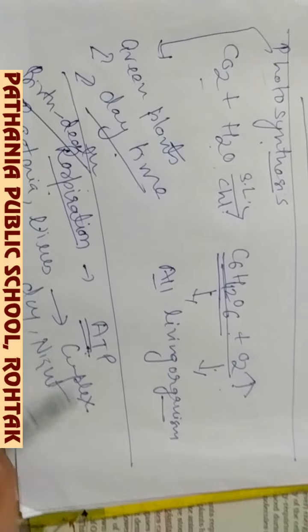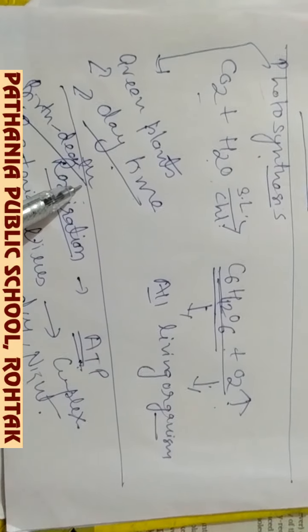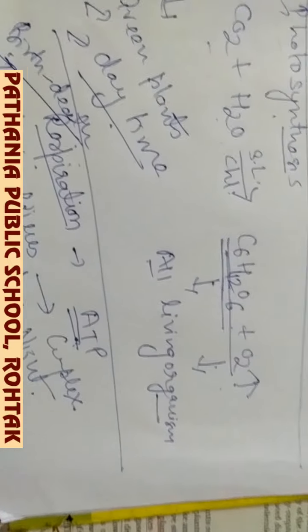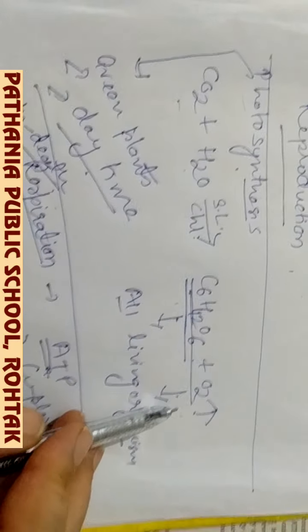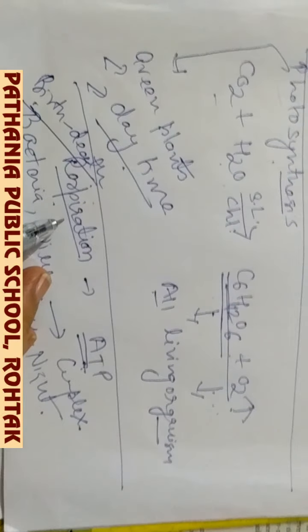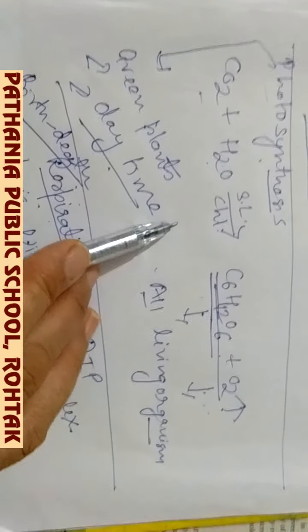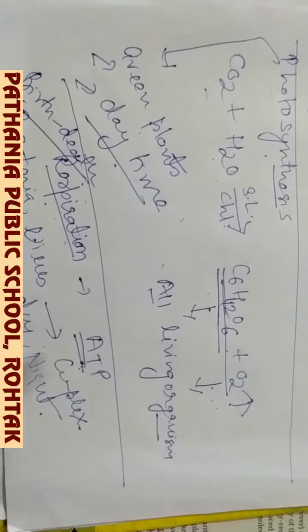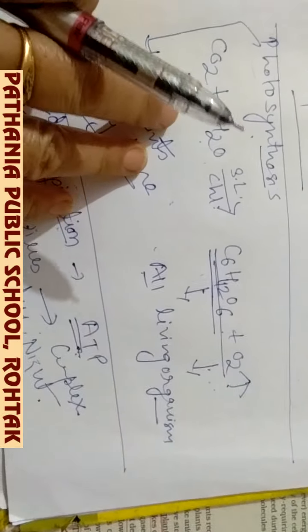That means the products produced by photosynthesis are the raw materials for respiration, number 1. Number 2, photosynthesis takes place in green plants at daytime, but respiration takes place throughout life, from the very simple form of life to the very complex form of life.